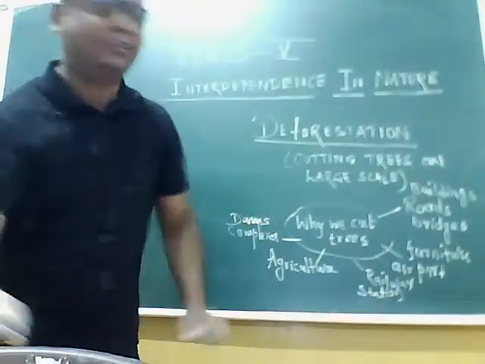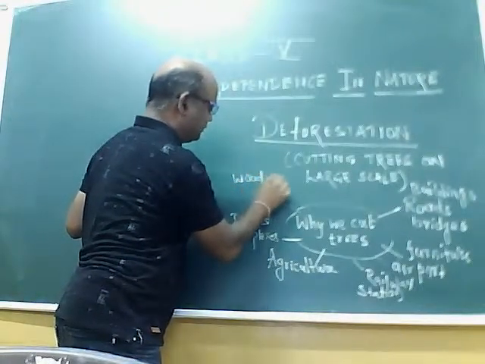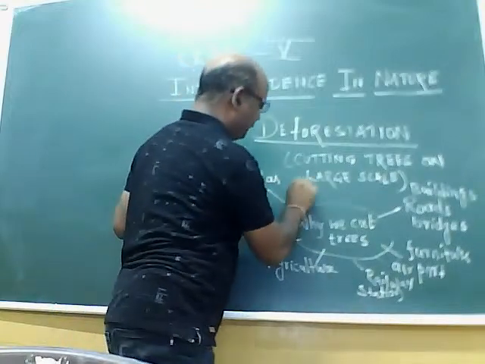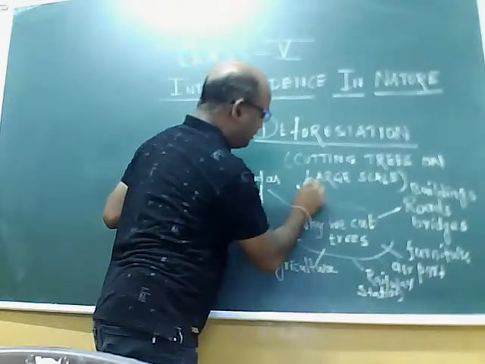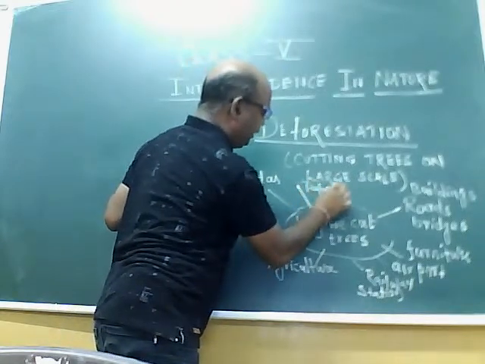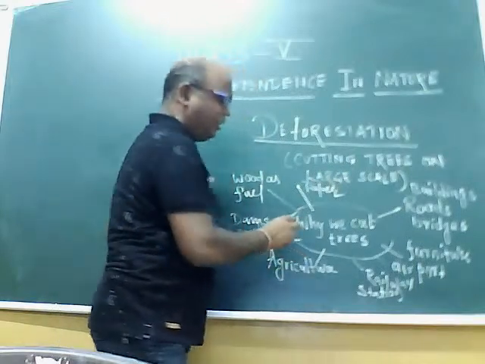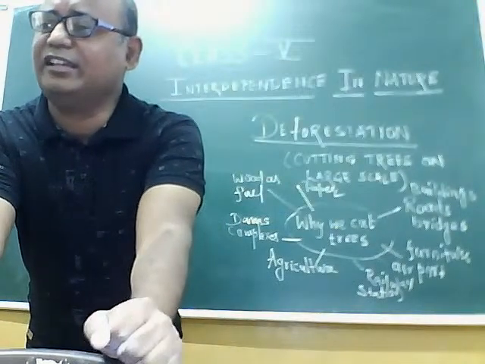Not only that, we are using wood as a fuel. For that, we are cutting trees. Then for paper products also we are cutting trees. There are many reasons that we are cutting trees on a large scale.